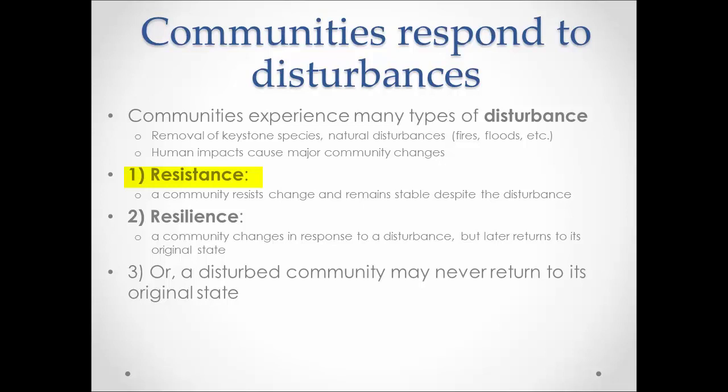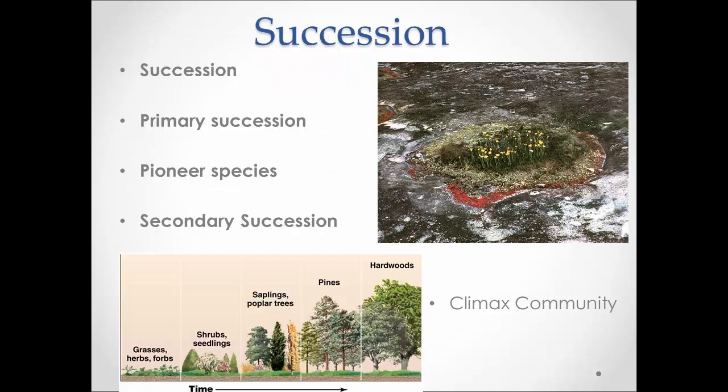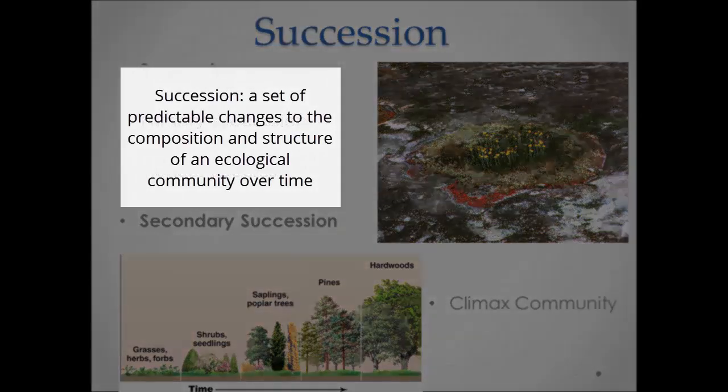Communities respond to change by either resisting change and remaining stable, or being resilient, in which case the ecosystem changes in response to a disturbance, but will ultimately change back to its original state. Unfortunately, some disturbances are so significant that a disturbed community may never return back to its original state. When disturbances are severe enough to eliminate all or most of the species and community, the affected site will very likely go through a set of predictable changes, which is called succession.